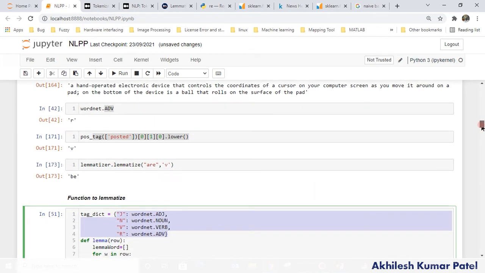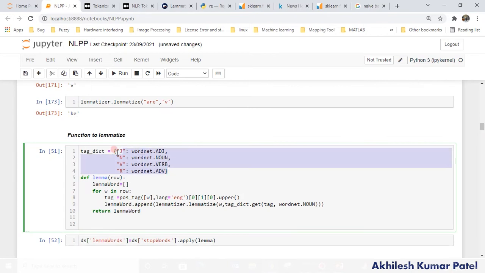Okay, so there is again one trick. First of all, I have created one dictionary, then I am creating a function. Let's say this is the row of text where we have to apply. Then I am running a for loop for W in row, because row is in the form of a list, as we already saw before. Then pos_tag, I am applying this to extract what kind of part of speech it is. So I am providing this W as an input to pos_tag. We always use the square bracket to provide it, and we also have to mention the language. It is in English, so we are going to use English, right?